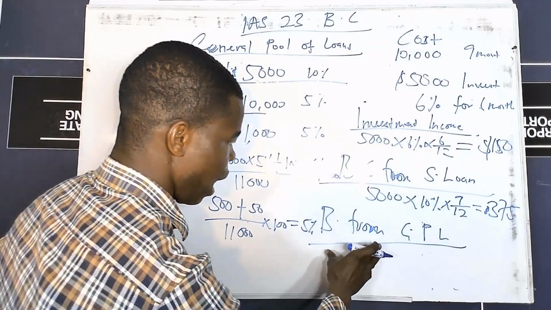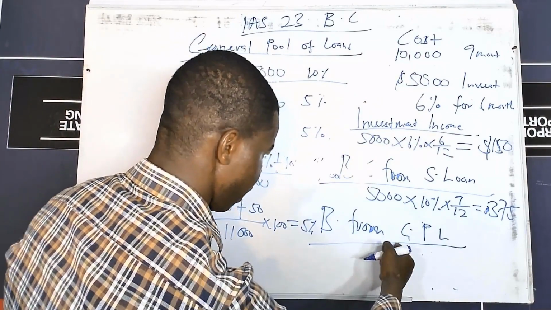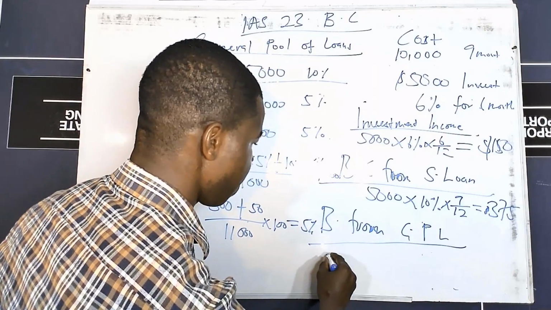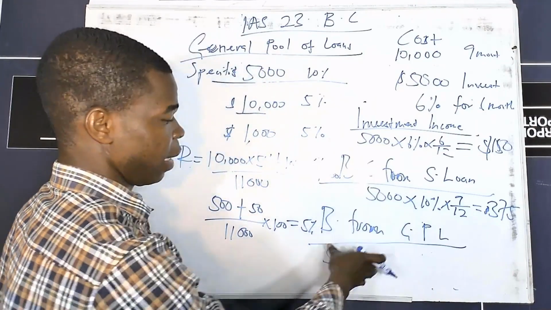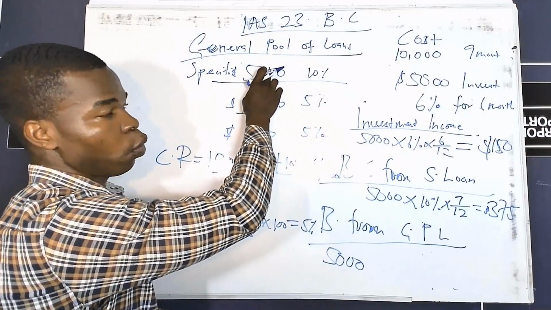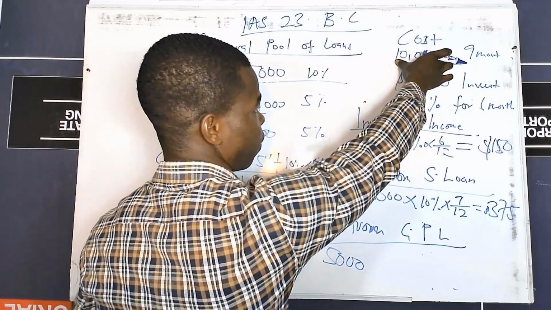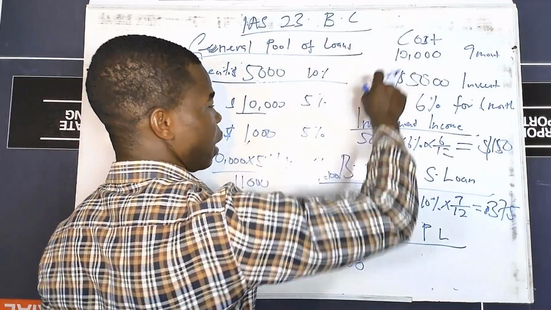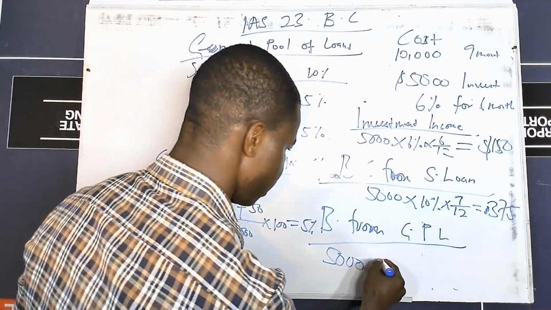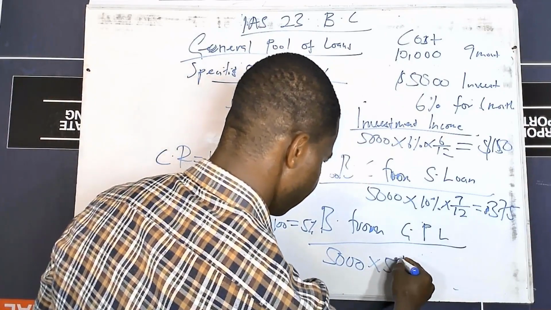So here our borrowing cost from the general pool of loans is going to be the cost, which is the 5,000. I hope you remember why we are getting this 5,000: it is because of the specific loan. You are supposed to first less it from the cost before you charge the capitalization rate on the remaining cost. So this is multiplied by 5%.